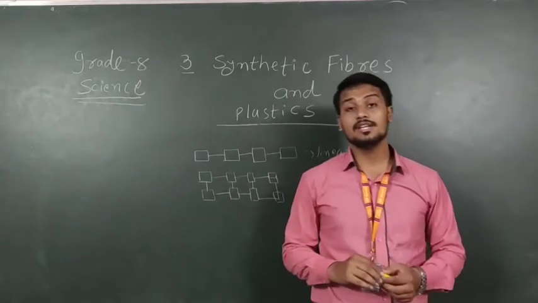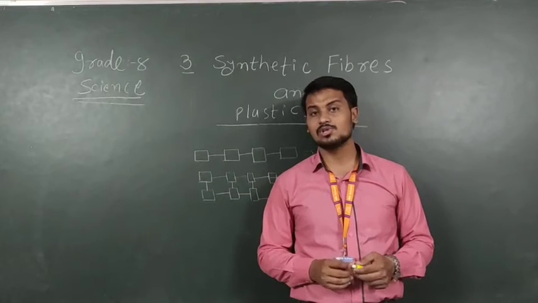It is easy to use and also lighter in weight.